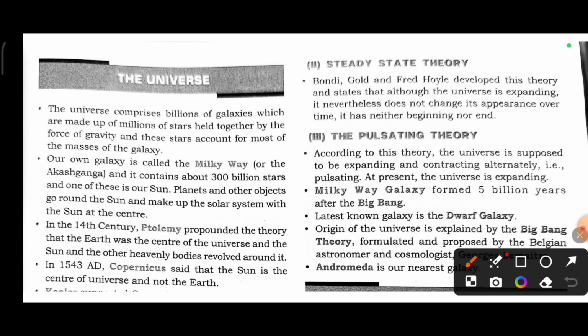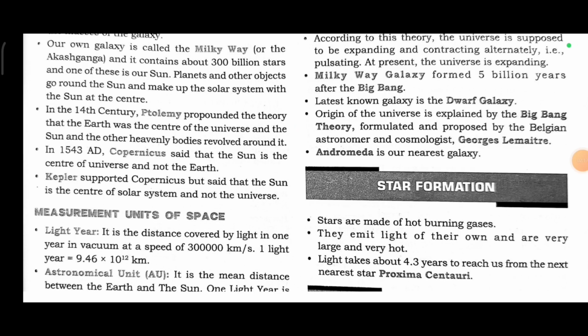Next, in the 14th century, Ptolemy propounded the theory that the Earth was the center of the universe and the Sun and the other heavenly bodies revolved around it. In 1543 AD, Copernicus said that the Sun is the center of the universe and not the Earth. Kepler supported Copernicus but said that the Sun is the center of the solar system and not the universe.